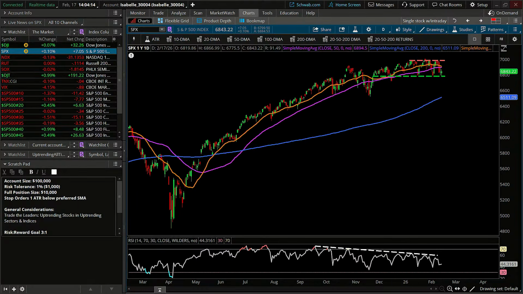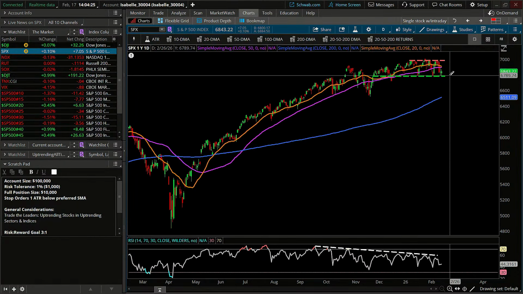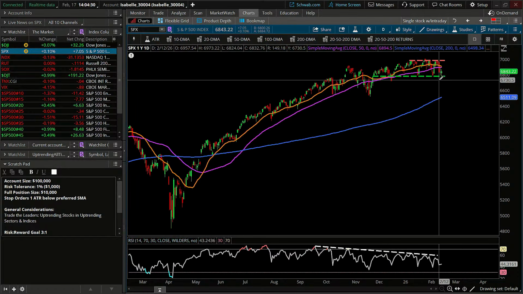So we're going to start with that broad market review, a quick look at what we get out of the S&P 500. The most important thing I think that many traders are taking from today's price action is the fact that we got down to that 67.75 area. Our intraday low today on the SPX was 67.75, right on the nose. And we got down there and the bull stepped in yet again.